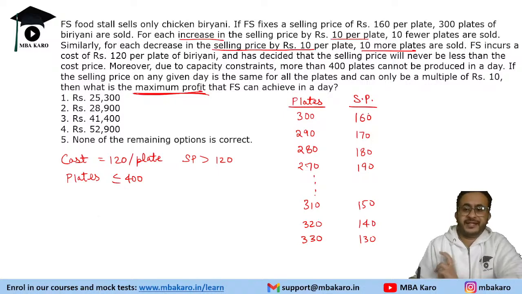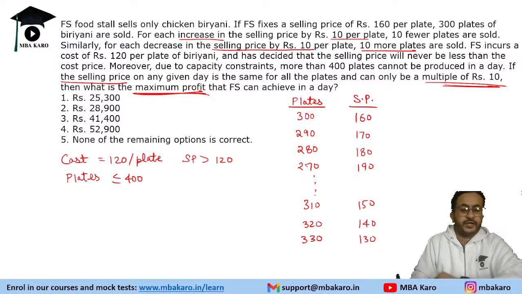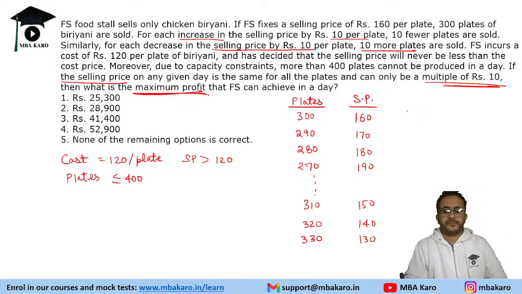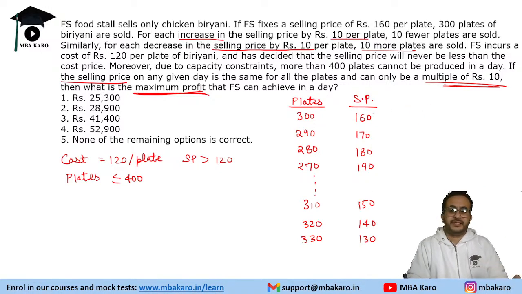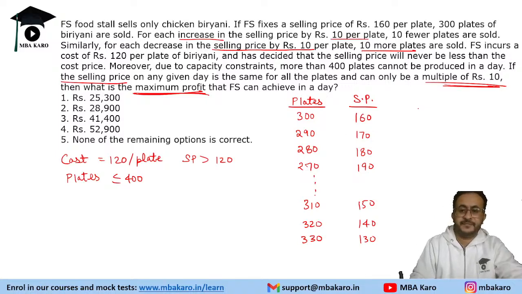It is also given that the selling price has to be a multiple of rupees 10. So let us say the selling price is 160. It can be positive or negative, that does not matter, that we will get as the result.